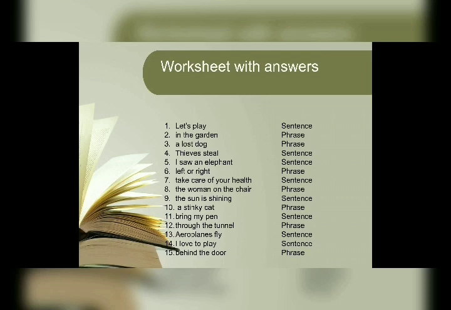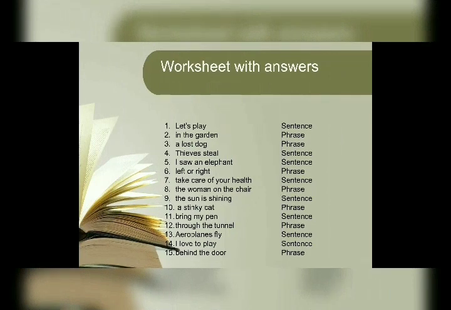Next is left or right. Again, it's not conveying the full meaning. I have to add words like turn your head either left or right. Then it will become a sentence. And now it's not complete, so we'll call it a phrase. Take care of your health. Conveying the whole meaning. So it is a sentence.